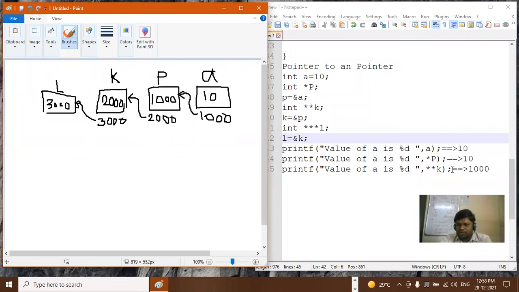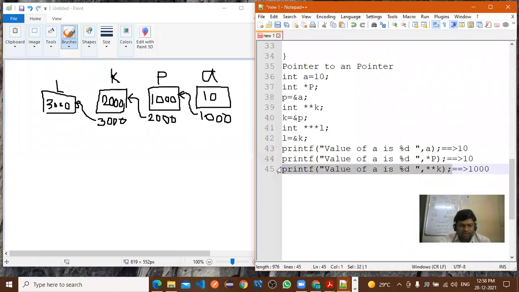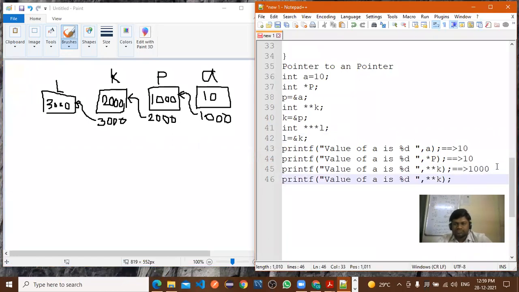Now, same I'll write here. Now here I have written only L. So what is the value of L? Suppose I have written only L. Now you can tell me. 3000.